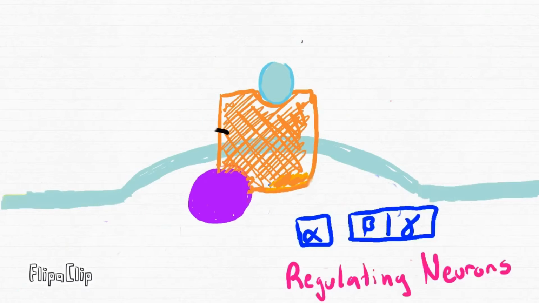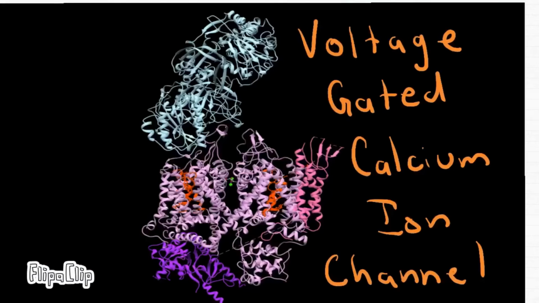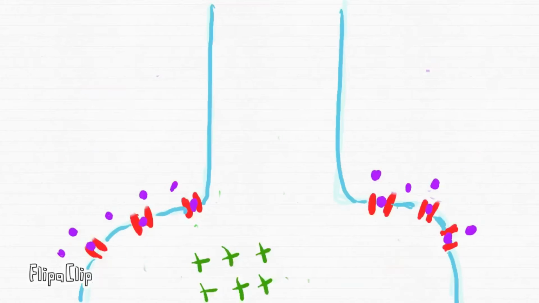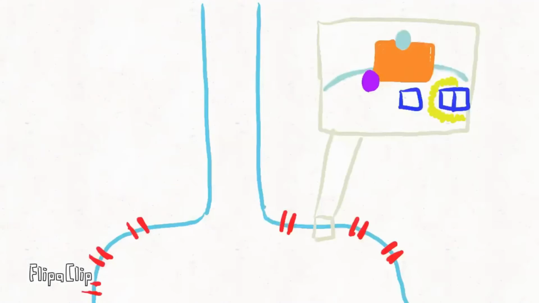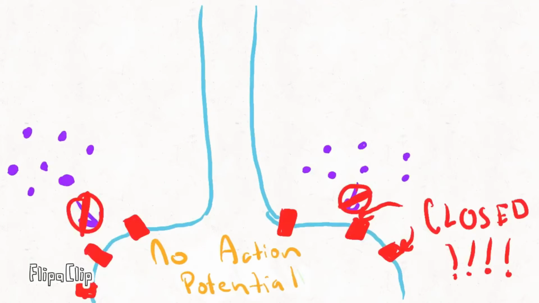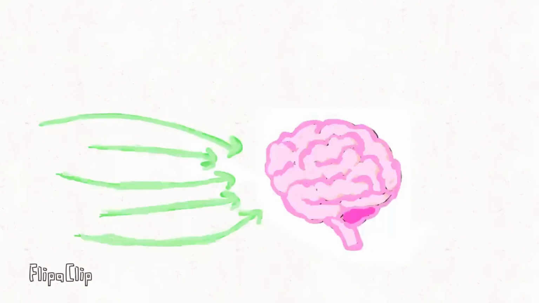Normally, a presynaptic neuron functions when an action potential of positive charge opens voltage-gated calcium ion channels, which let in positive calcium ions, which then trigger the release of neurotransmitter vesicles. In the case of opioid use, the beta-gamma complex associates and forces the calcium ion channel shut. This causes a disruption of the action potential, thus causing a disturbance in the transfer of information essential to the way that pain is communicated to the brain.